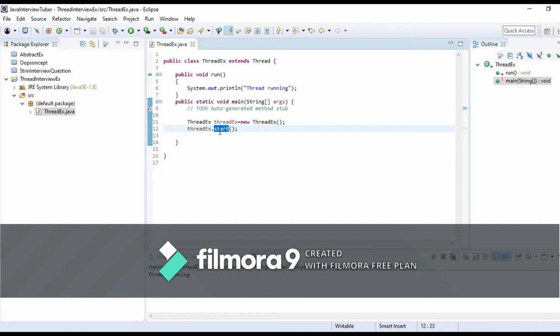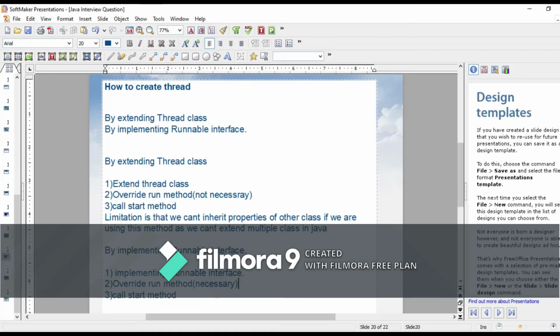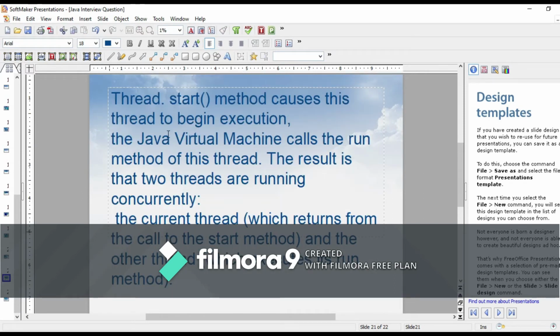So what will happen if we are calling the start method? If we are calling the start method, it causes the thread to begin execution. The Thread.start method calls the JVM and it calls the run method of this thread.